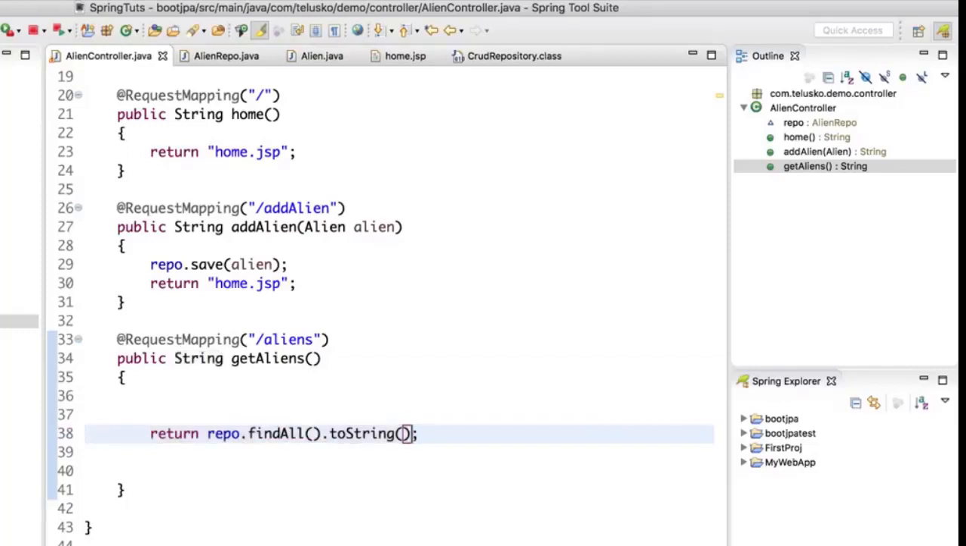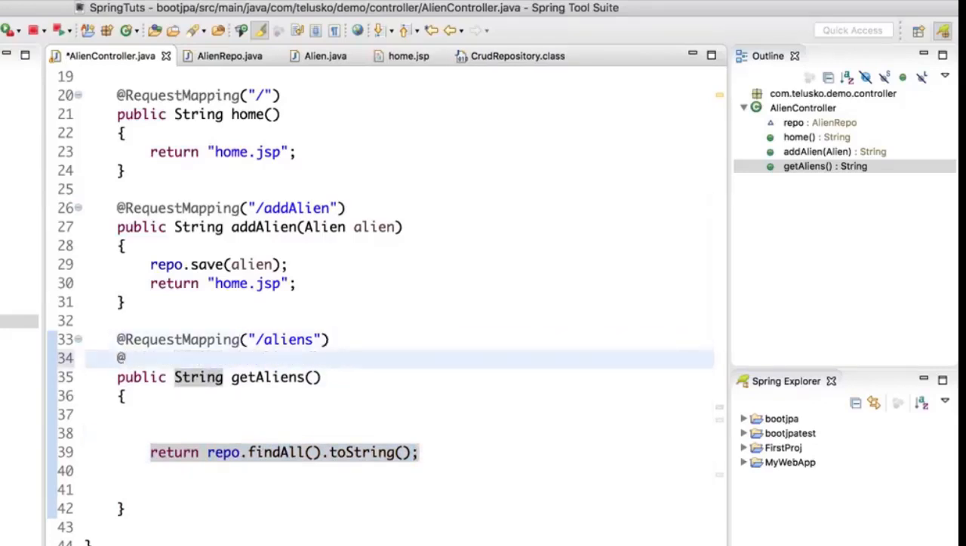Now still we have one problem. It will not work. When you implement Spring MVC, by default, when you return a string, it will expect that you are returning a view name. But no, we are not returning a view name, right? We are returning data. In that case, you will be saying @ResponseBody.